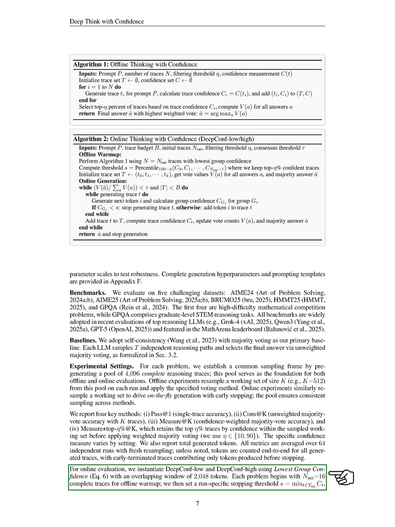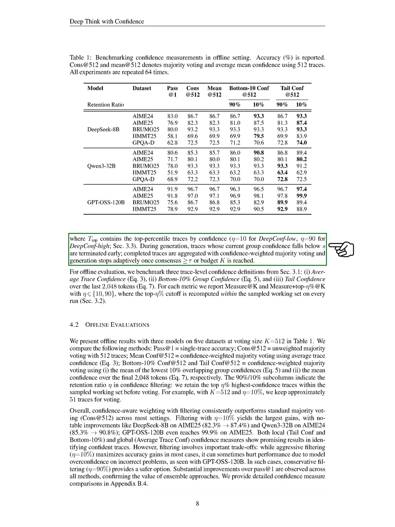For online evaluation, we implement DeepConf-low and DeepConf-high using the lowest group confidence with an overlapping window of 2048 tokens. Each problem starts with 16 complete traces for offline warm-up, and we set a specific stopping threshold based on the top percentile traces.